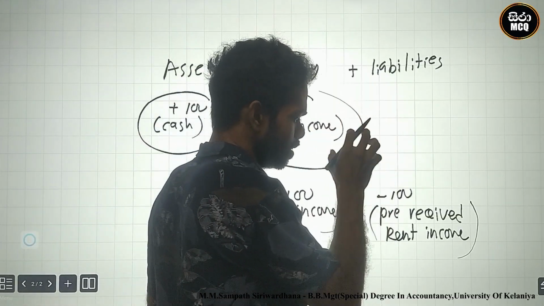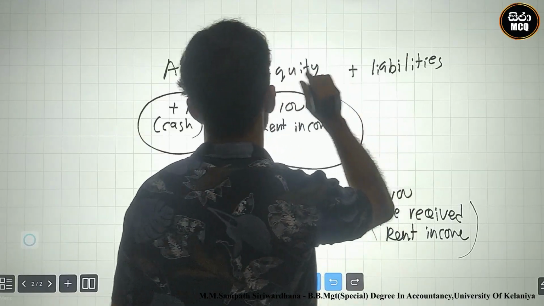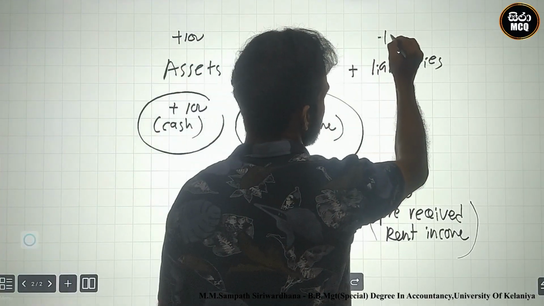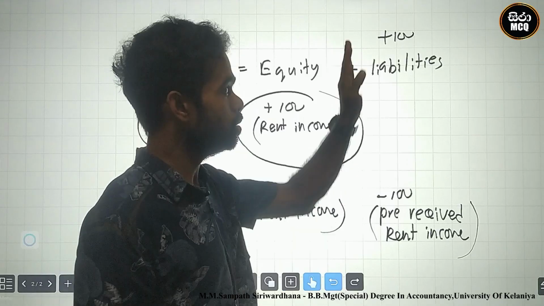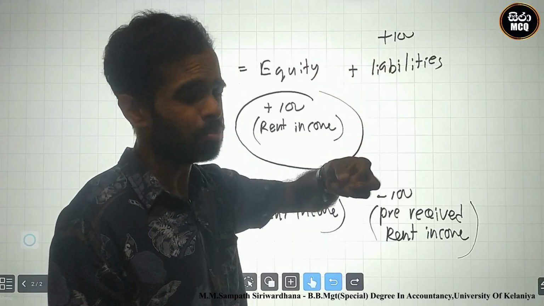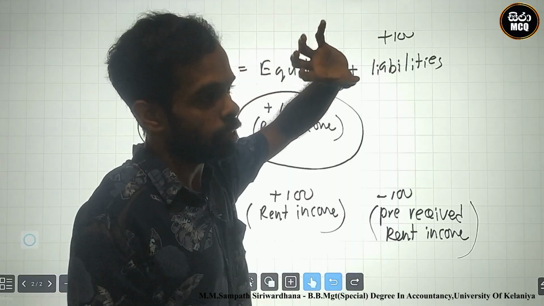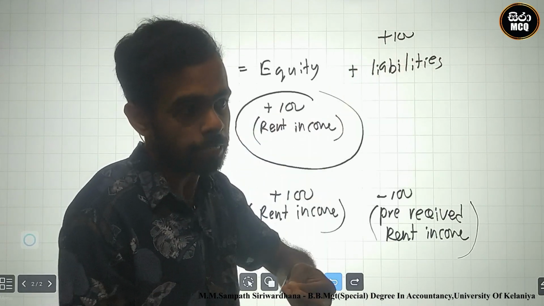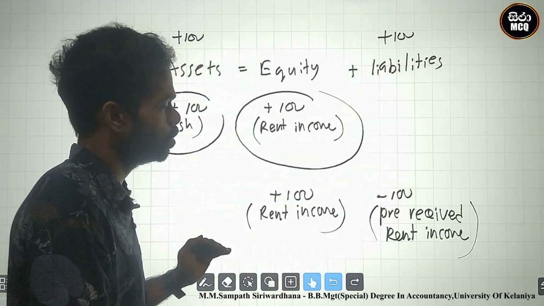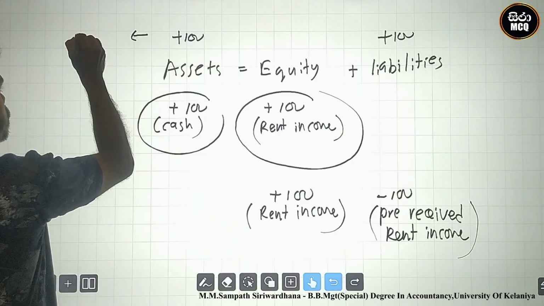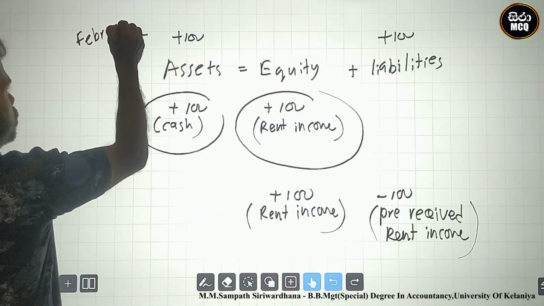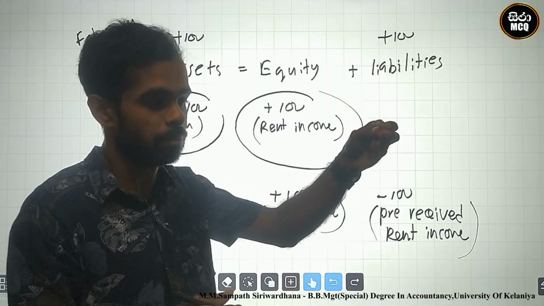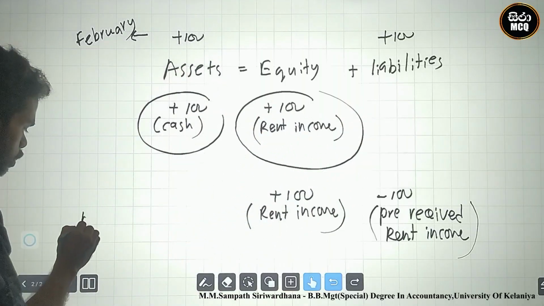At the receiving point, we add cash and add pre-received rent income, which is a liability because it is not yet ours. For example, in February the outside party paid rent for March.